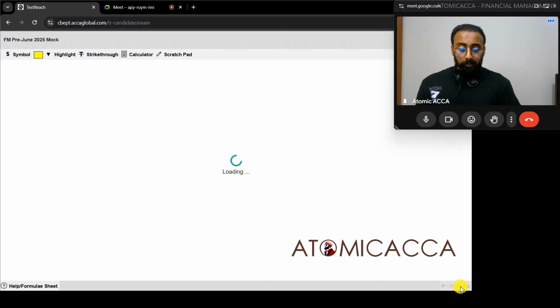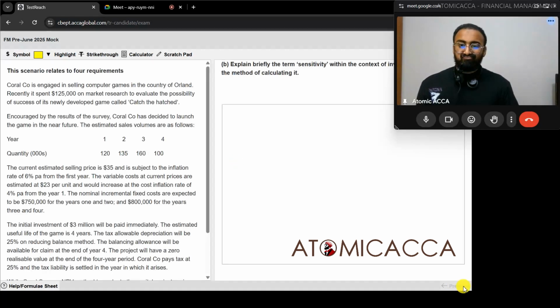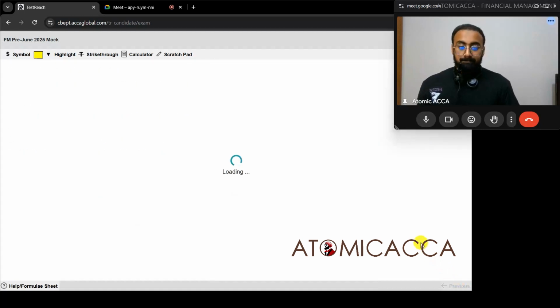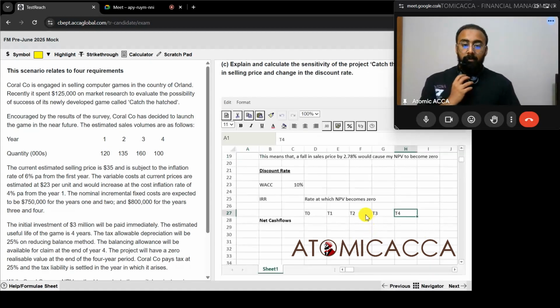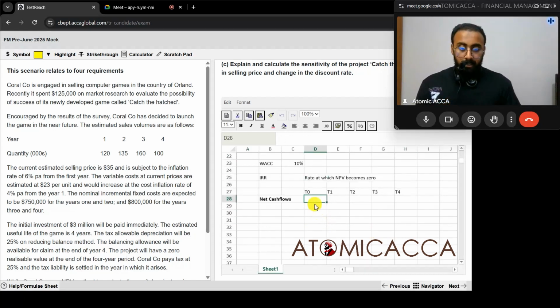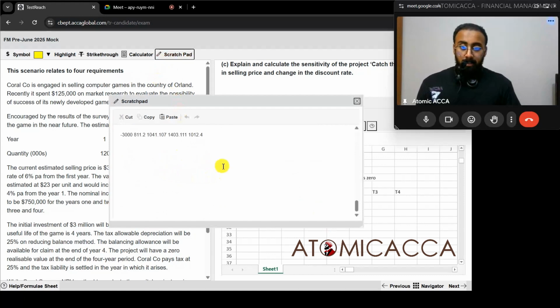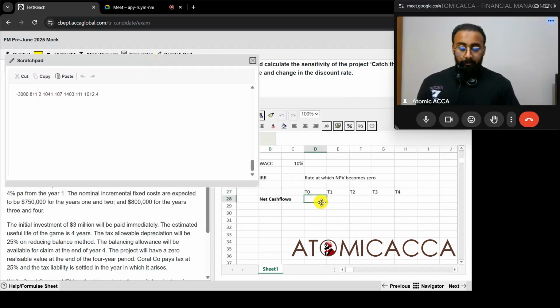Let's go to the sheet. So net cash flows are here. What were the numbers? Minus 3000, then 811.2, 1041.107, 1403.111, 1012.4. So we have the numbers over here.